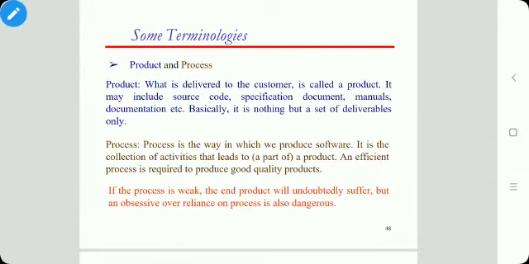Next terminology is product and process. Product means what is delivered to the customer. It is called the product. It may include source code, specification document, manuals, operating procedure manuals, or user manuals and documentation. And process is the way in which we produce our software. A process may be a mature process or an immature process. If your process is immature, then the end product will undoubtedly suffer. But if you are using a mature process, then your project is a quality project.